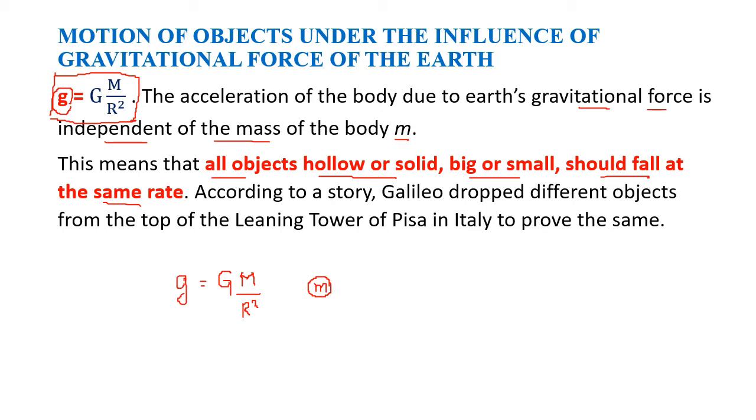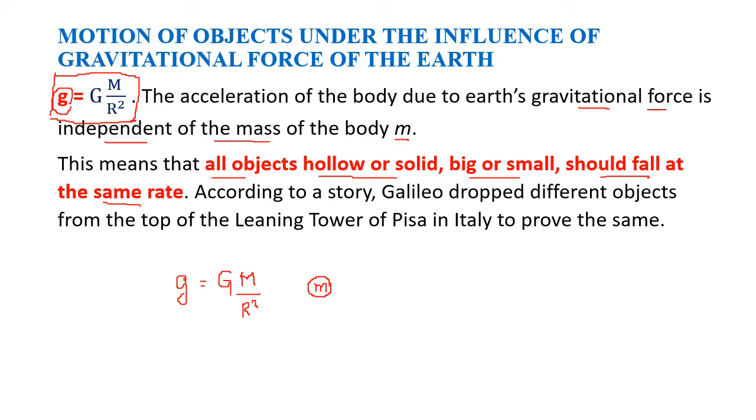If you drop a heavy object and feathers, the heavy object will hit the earth first and the feathers later. But the law says that the acceleration of the body due to the earth's gravitational force is independent of the mass. Even if the body is heavy or light, it should be accelerated by the same amount, and they should hit the ground together, but we cannot observe this.